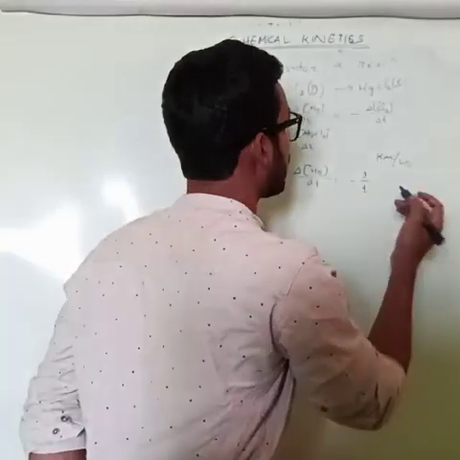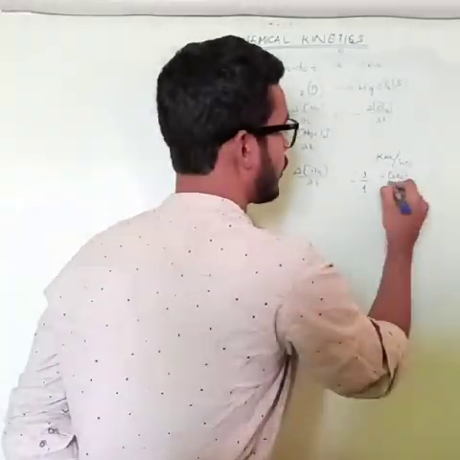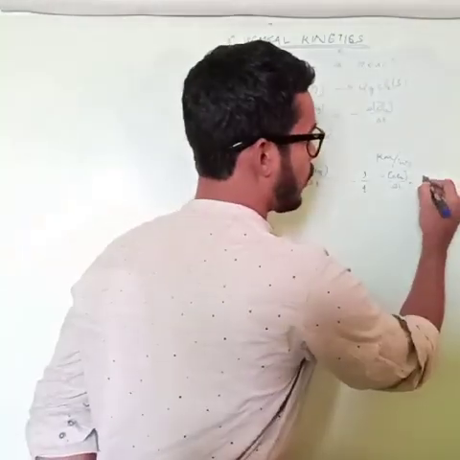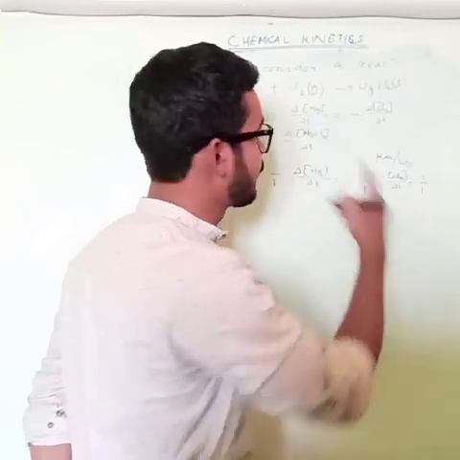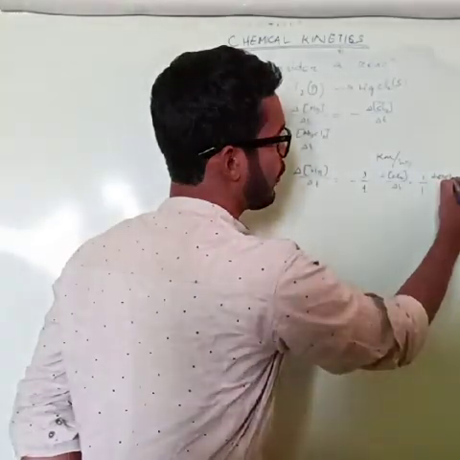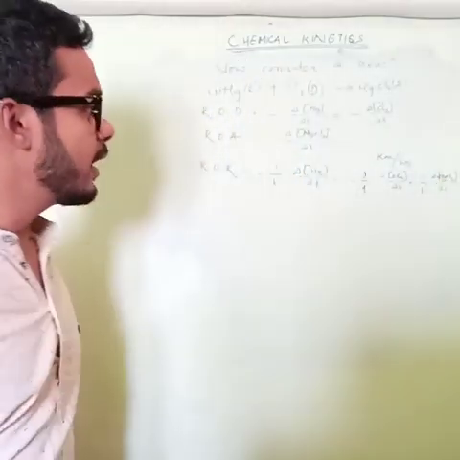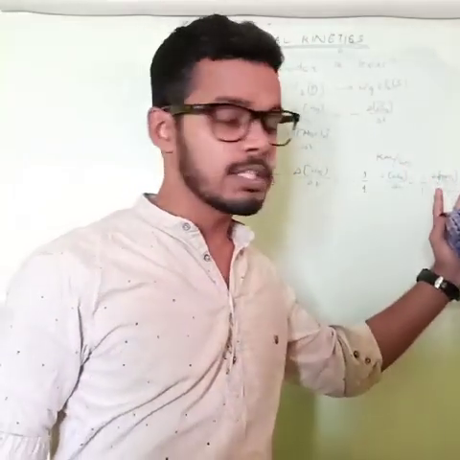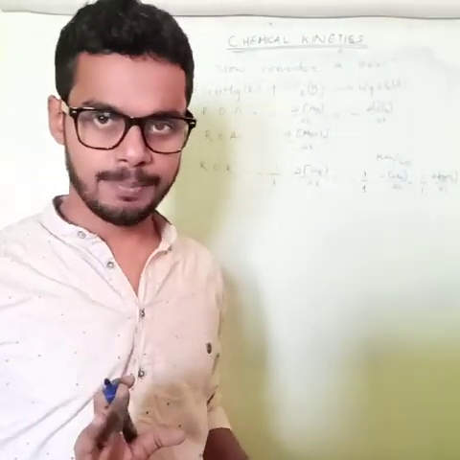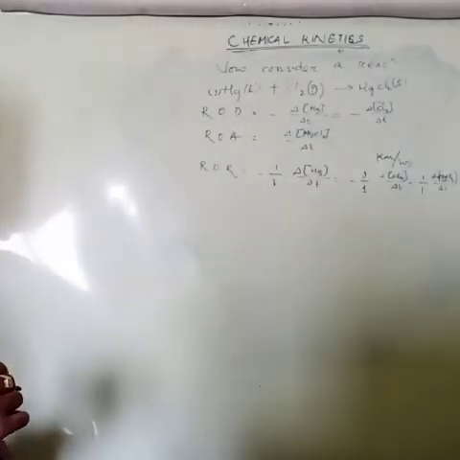We'll go to the next example. So minus 1 by 1 del of Cl2 by del T, and again equals 1 by 1 for the product, del HgCl2 by del T. So here you need to write the reactant side as well as the product side, and divide by the stoichiometric coefficients.